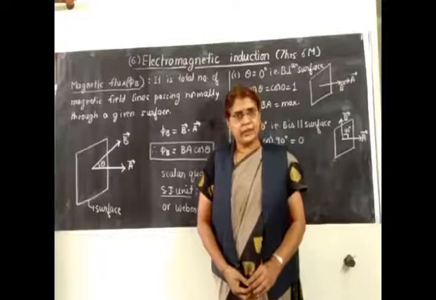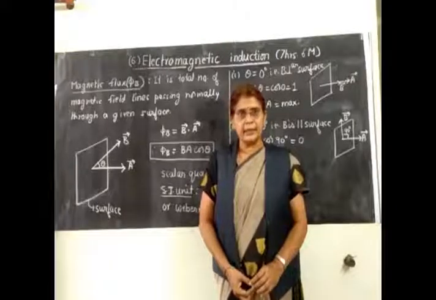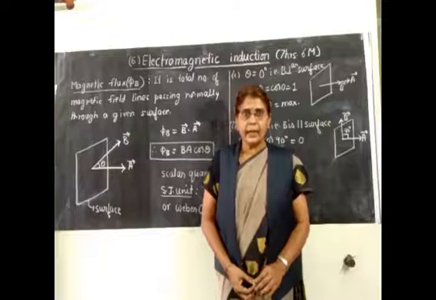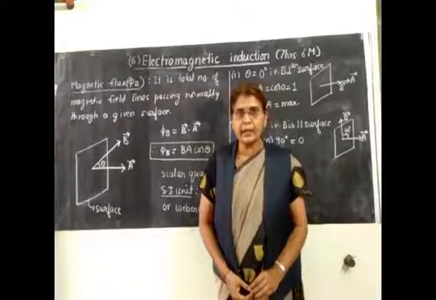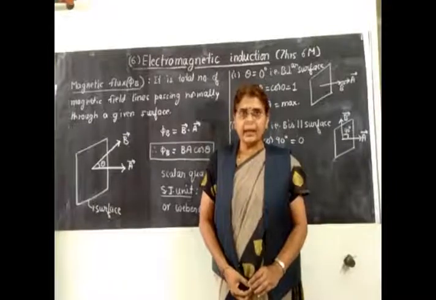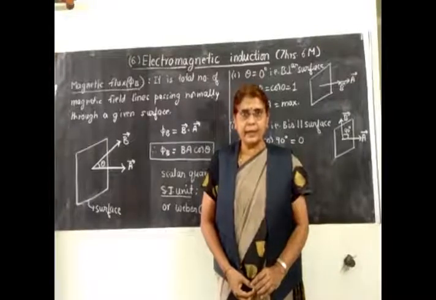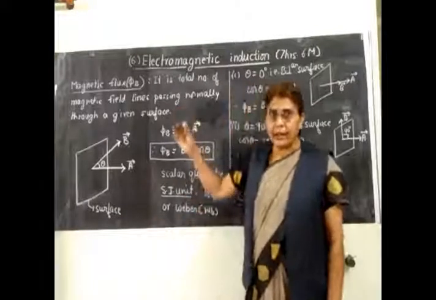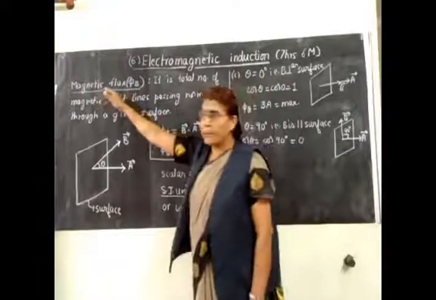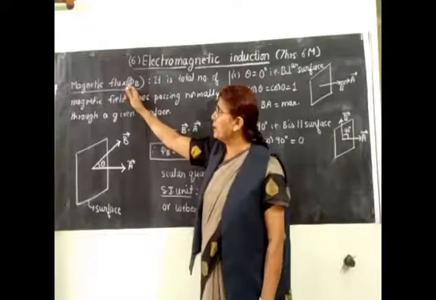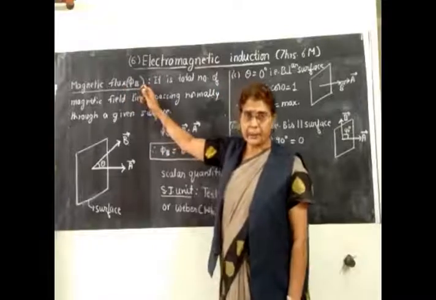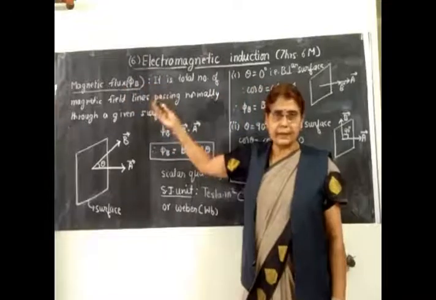As you know, in the first chapter, electric charges and fields, you have studied that electric field is represented by electric field lines. Similarly, a magnetic field is represented by magnetic field lines. Now, with reference to the magnetic field lines, we shall define the term magnetic flux, and we denote it by the letter phi B. Now, what is magnetic flux?